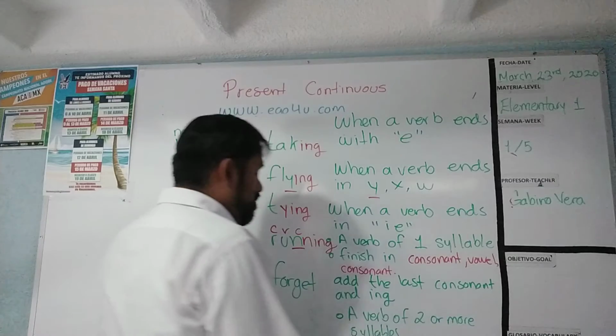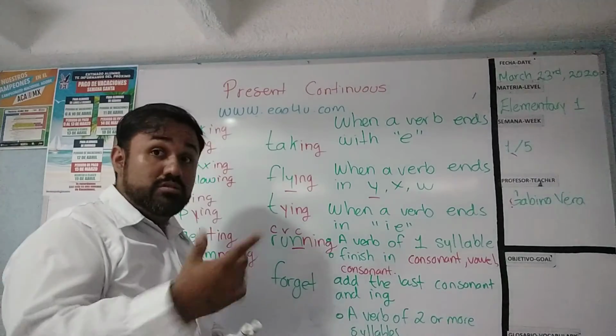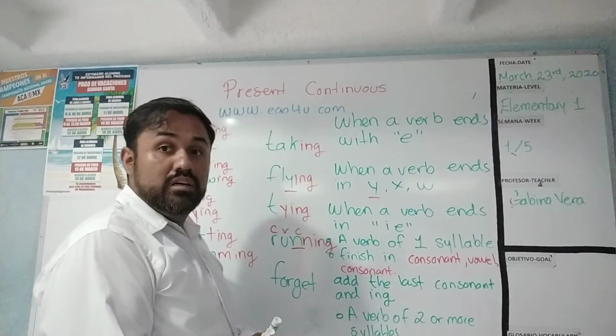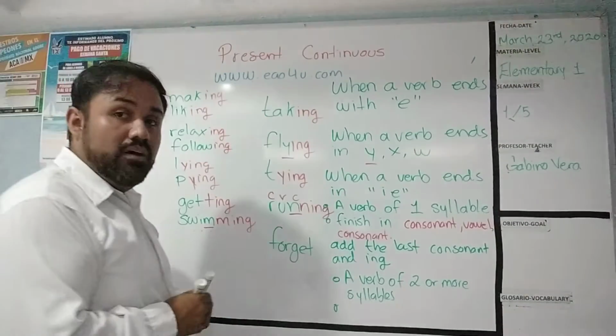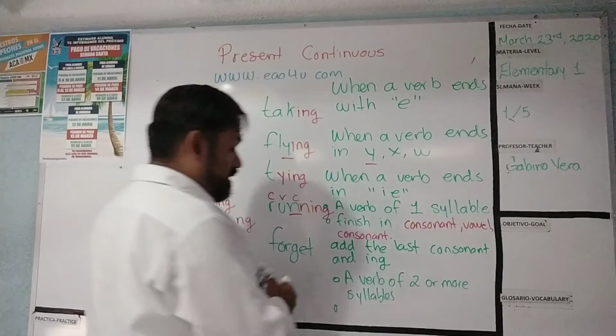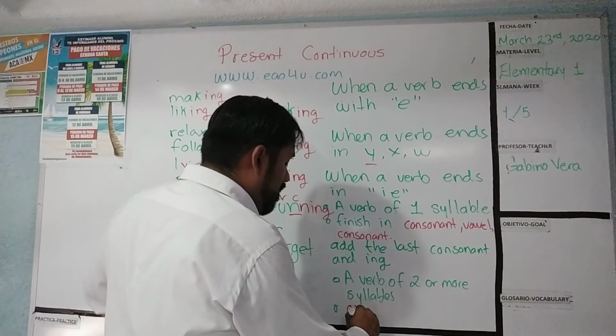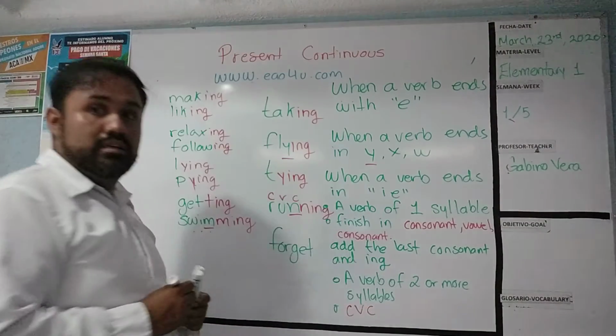Now it has to finish with consonant, vowel, consonant.